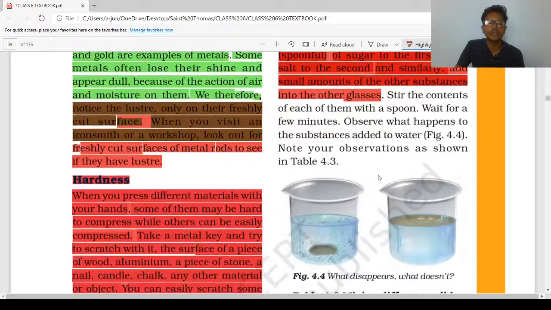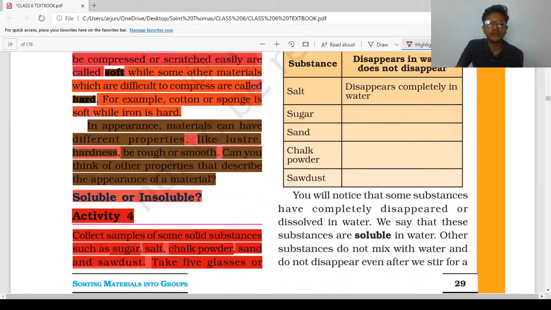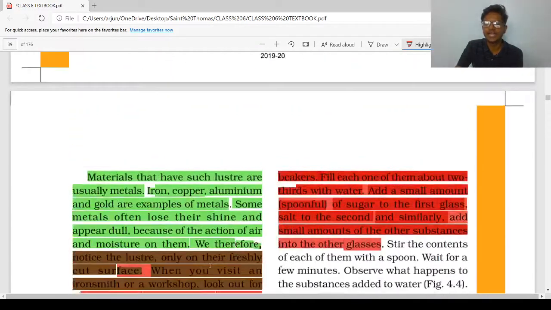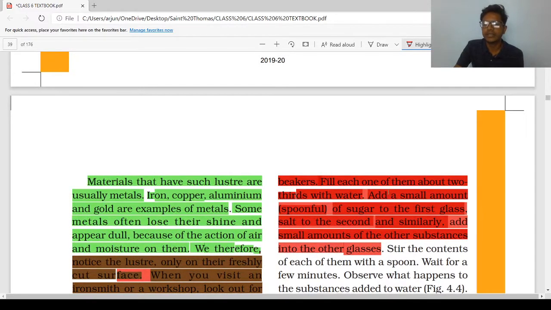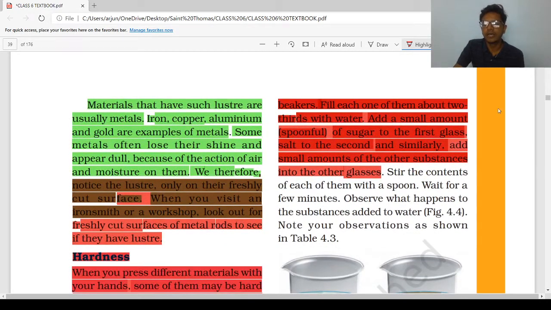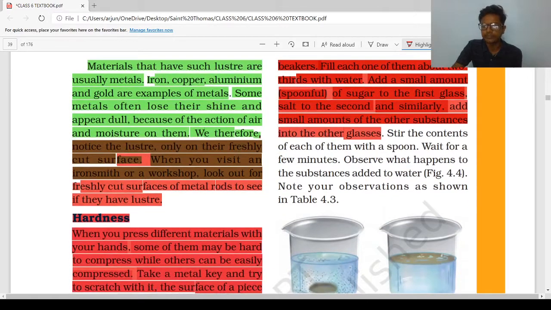So first, collect the samples of some solid substances such as sugar, salt, chalk powder, and sawdust. Take 5 glasses or beakers. Fill each of them about 2/3 with water. Add a spoonful of sugar to the first glass, salt to the second, and similarly add a small amount of other substances into the other glasses.